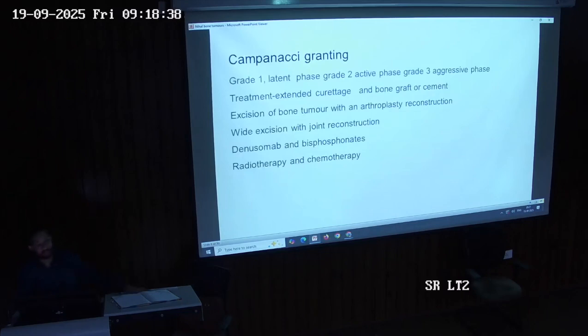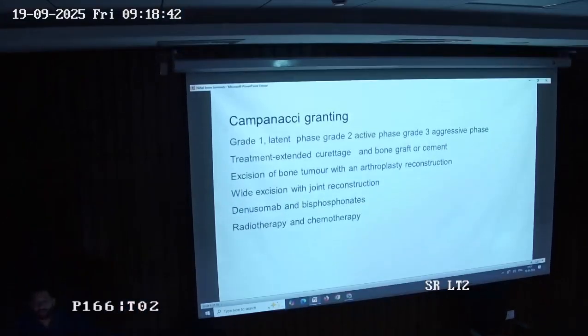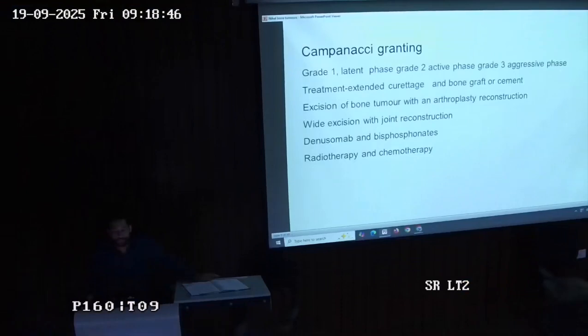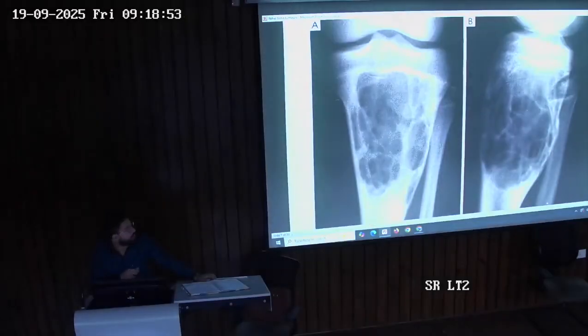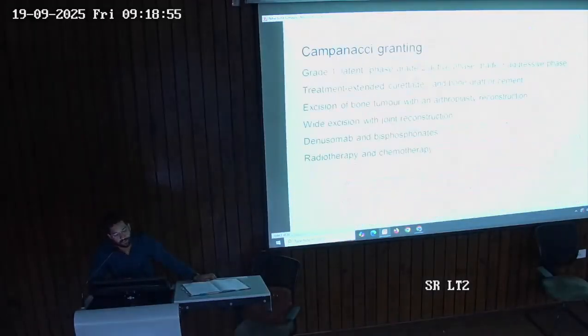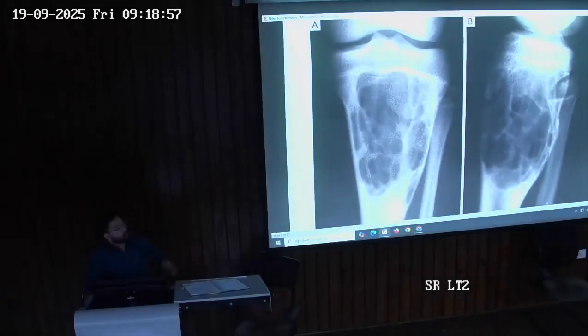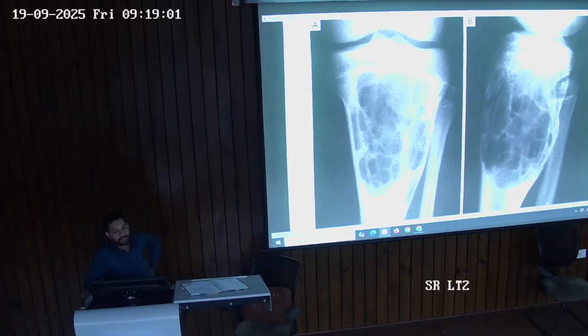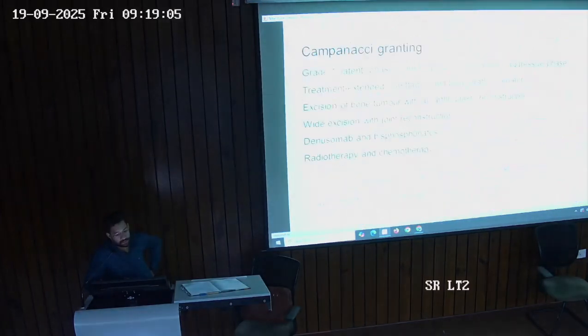It has a Campanacci grading, in which grade 1 is the latent phase, grade 2 is the active phase, and grade 3 is the aggressive phase. Here the treatment is extended curettage, in which we remove the entire segment. After removing the entire segment, a bone gap will be present, so in this place we apply bone cement.